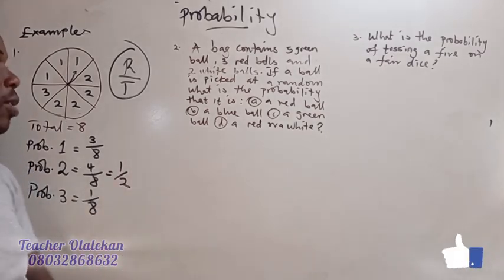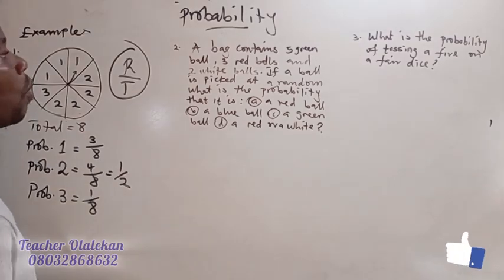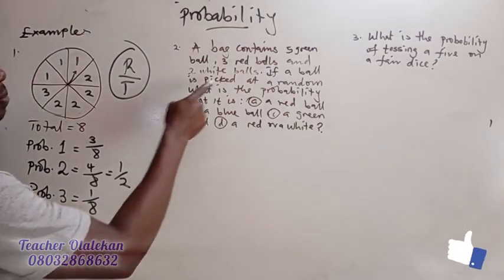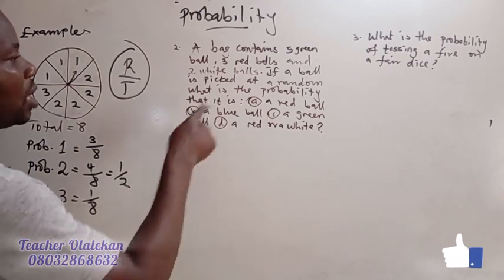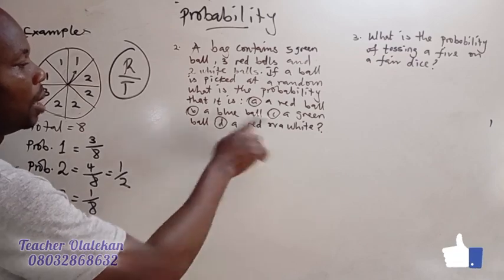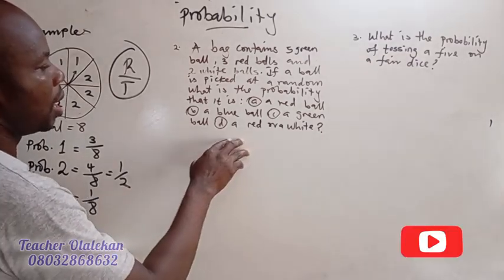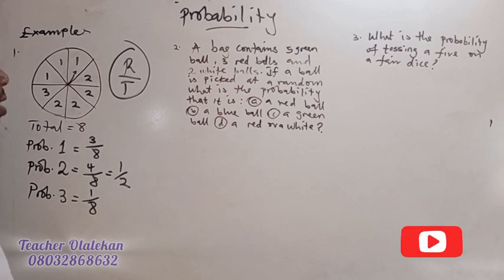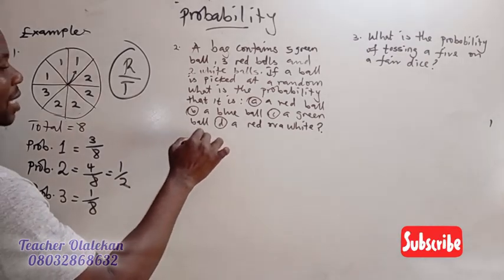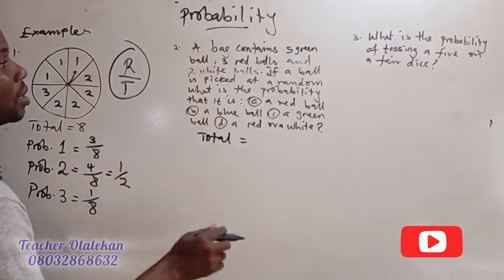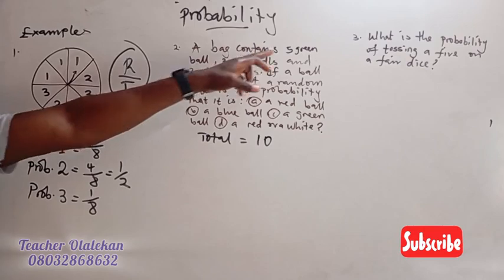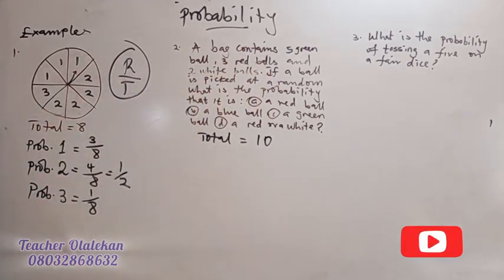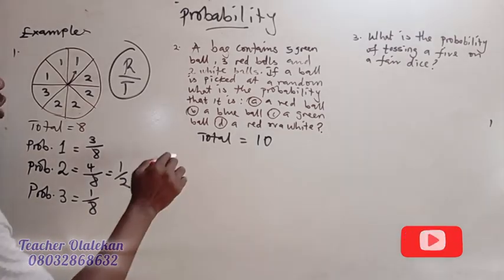So now let's move to the second example, where we have a bag that contains 5 green balls, 3 red balls, and 2 white balls. If a ball is picked at random, what's the probability that it is a red ball, a blue ball, a green ball, or a red or a white ball? So now let's solve that. First, let's understand what the total is. Total is what? 10. 5 plus 3 plus 2. So the total is 10, right?